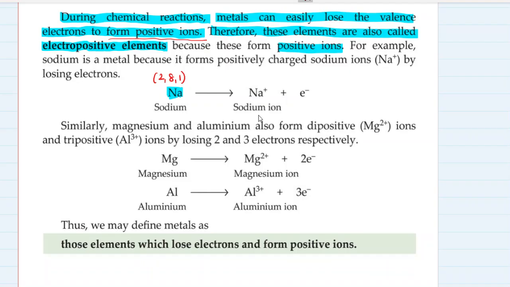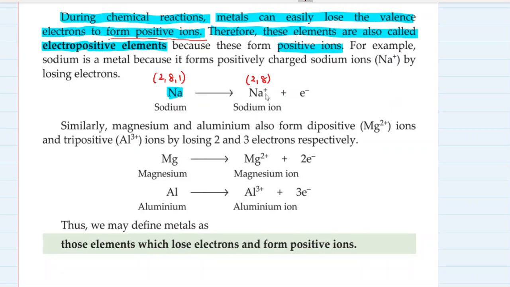Yes. So it will try to achieve this stable electronic configuration by doing something with that number of electrons which is present in its outermost shell. How many electrons are there in the outermost shell? One. So for sodium, it is very easy to lose this one electron which is present in its outermost shell and get converted into sodium ion. How? How does it get converted into sodium ion? See, it loses one electron and becomes sodium ion and has this electronic configuration of 2, 8.